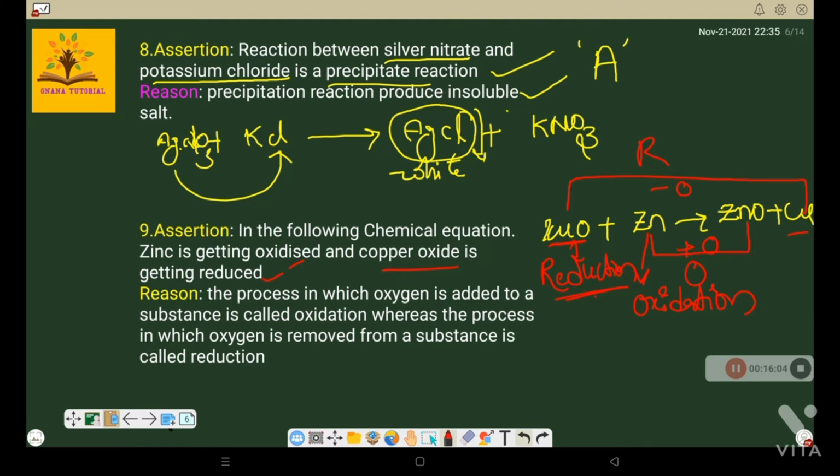That assertion is true. The reason is: the process in which oxygen is added to a substance is called oxidation, whereas the process in which oxygen is removed from a substance is called reduction. That is correct. That's why CuO is undergoing reduction, whereas zinc is undergoing oxidation. So both are true and the reason is the correct explanation of the assertion. So the answer is A. Now we'll go to the next question.